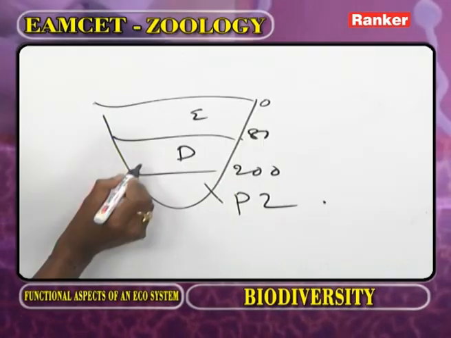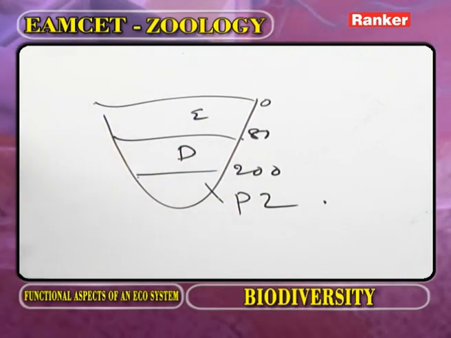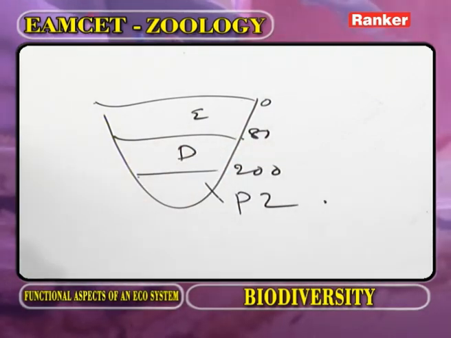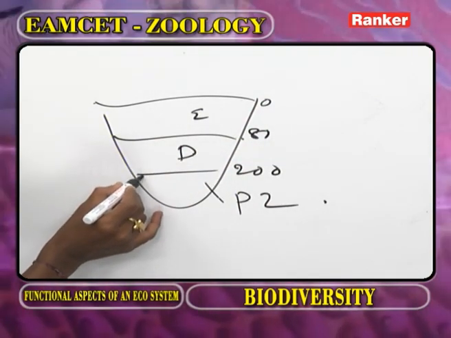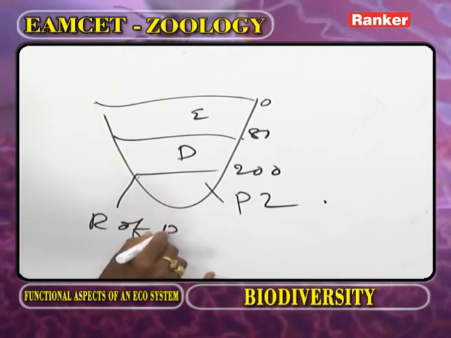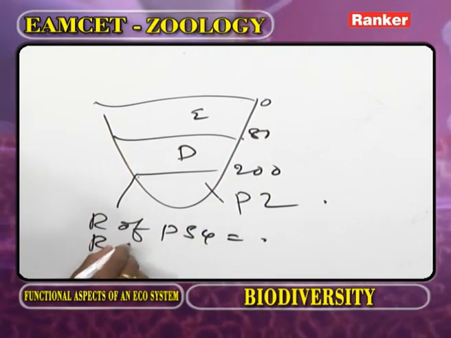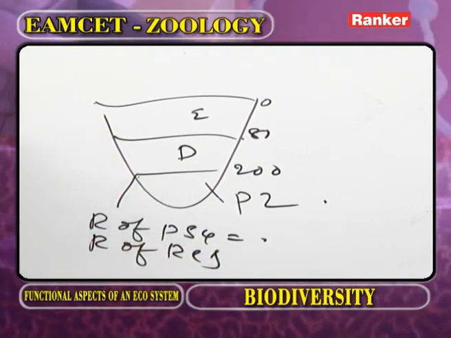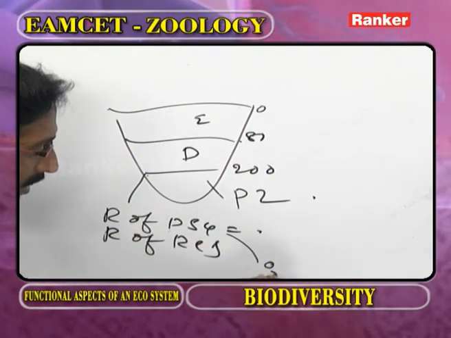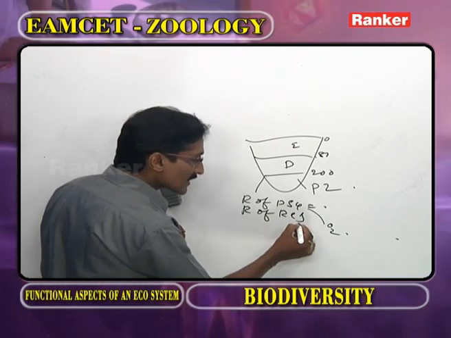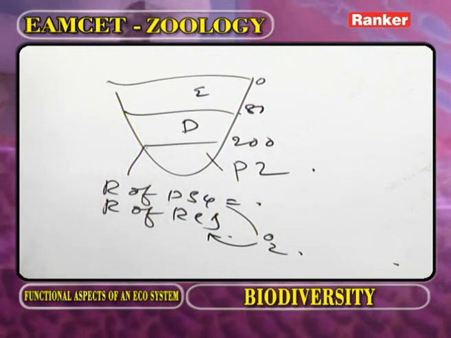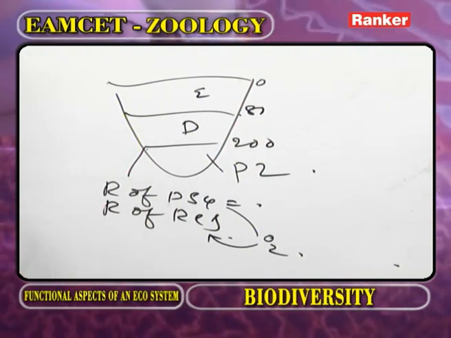The place where the dysphotic zone ends, or the place where the limnetic zone ends. That means the dysphotic zone ends at 200 meters. Here the rate of photosynthesis is equal to the rate of respiration. Because of photosynthesis, what will be released? Oxygen will be released. Such oxygen is utilized by the animals in respiration. There is no net addition of oxygen.